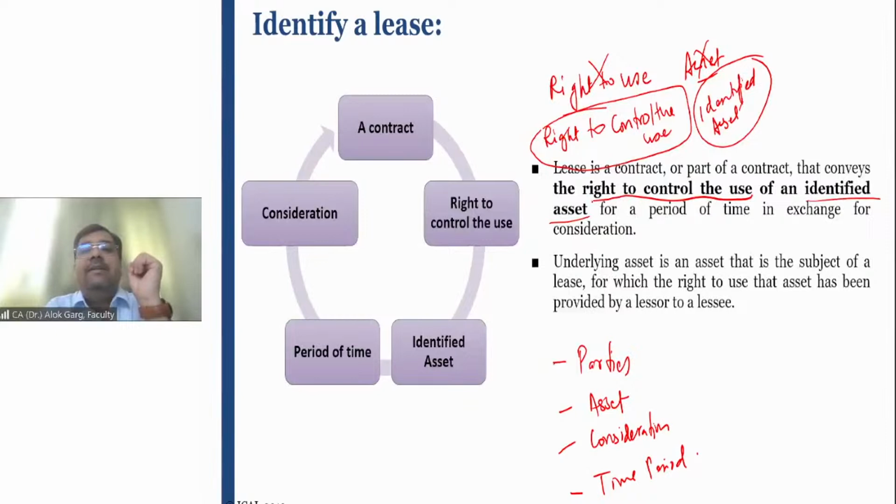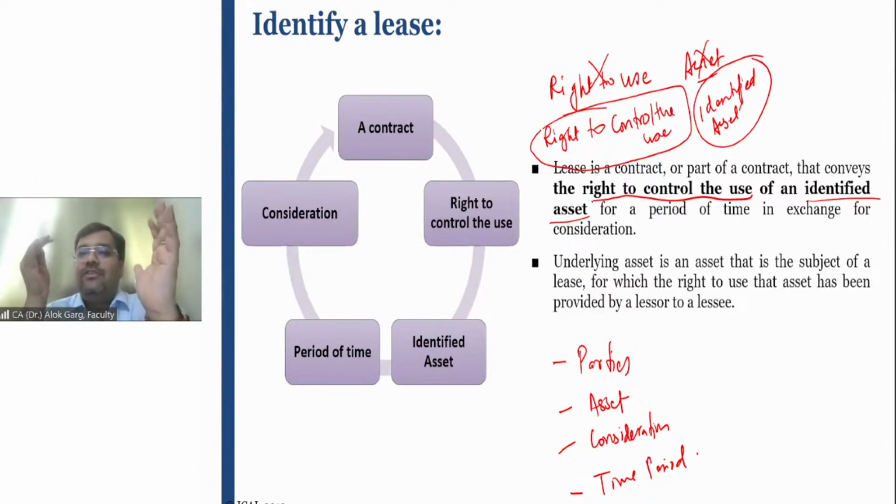Friends, why has the word identified asset been used? It has been used because when it talks about controlling the use, how can the use be controlled till the time the asset is not identified? That is why the word identified asset has been used. So what is a lease agreement?